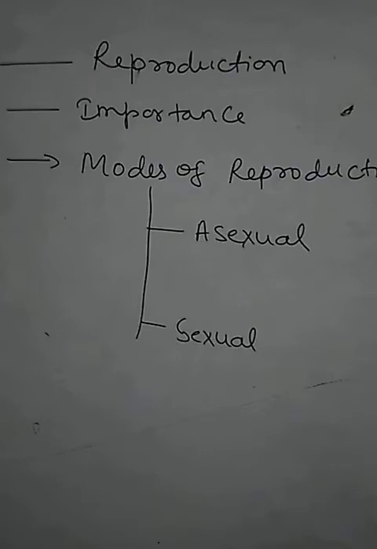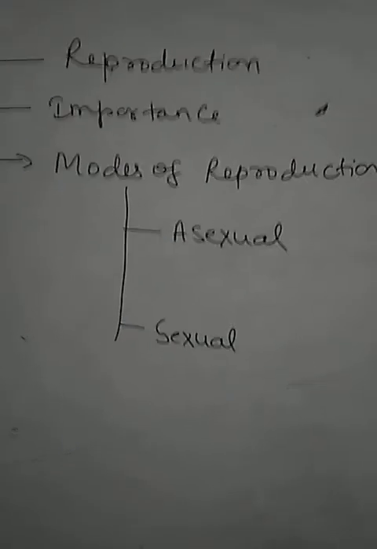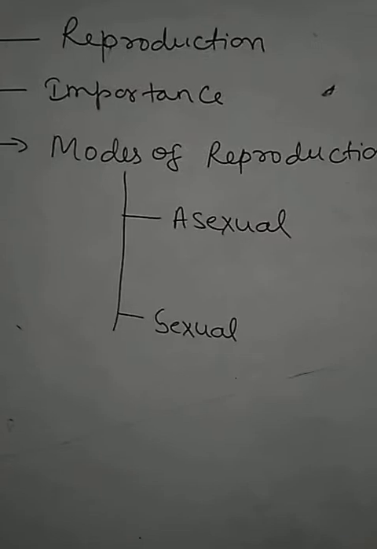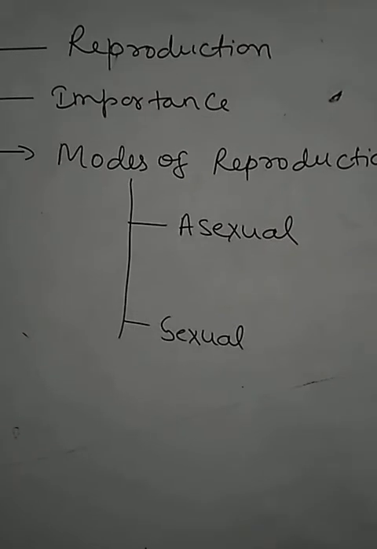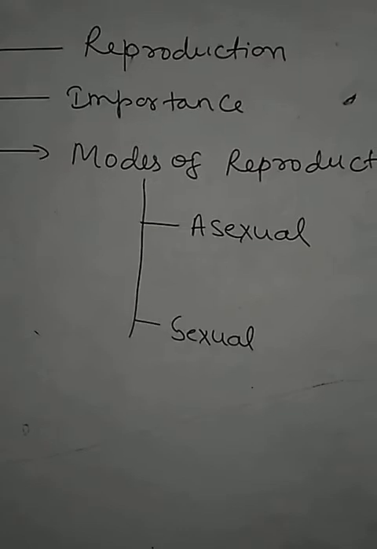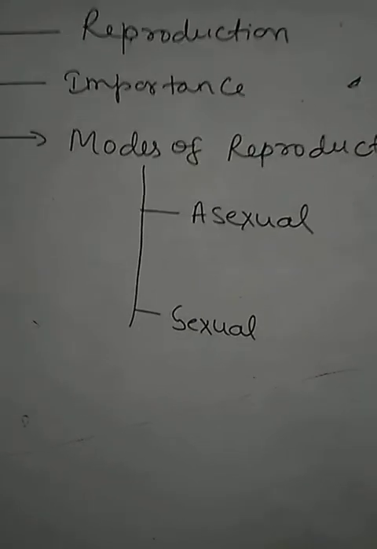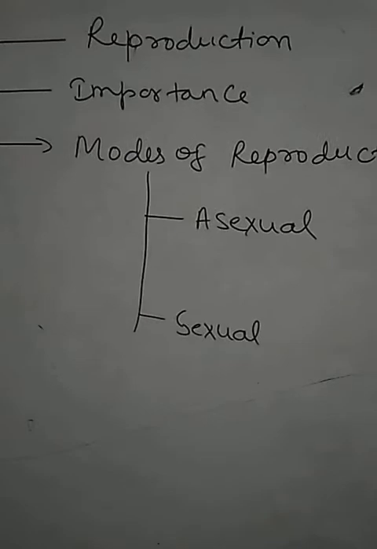Children, before starting the modes of reproduction, let's know how reproduction produces young ones of their own kind. Have you seen that your hair color, your eyes, your skin color, your height, all match with your parents, and your parents match with their parents?